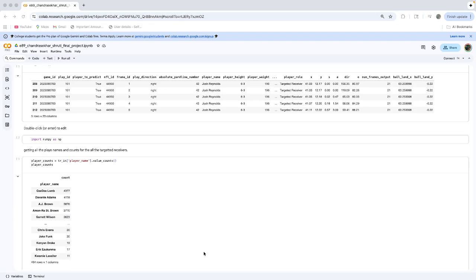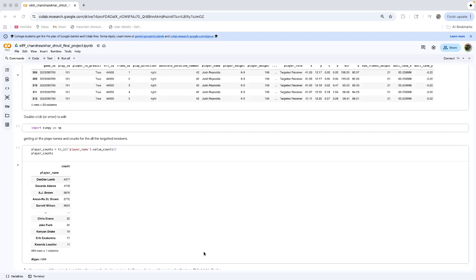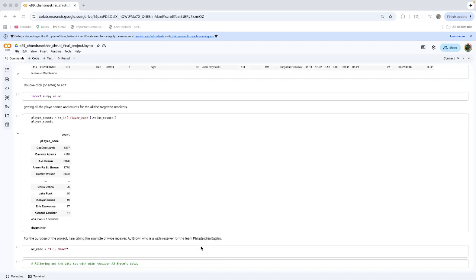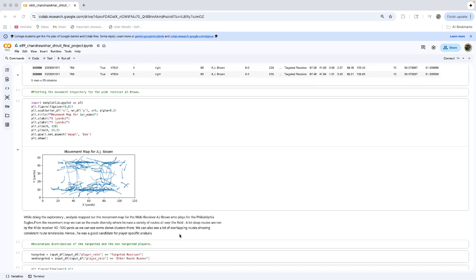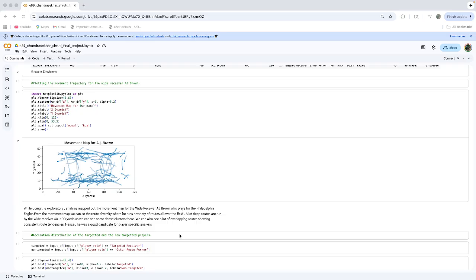Now, to do the exploratory data analysis, I did a player count of all the targeted receivers. In order to do a player specific analysis, I use AJ Brown, who is a Philadelphia Eagles wide receiver. After filtering the data, I plotted his movement profile here, as you can see.